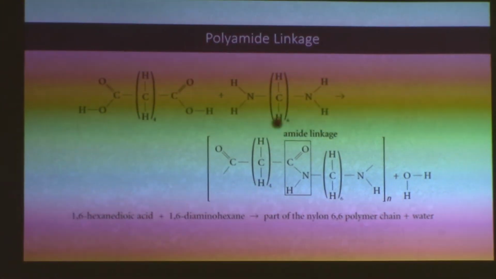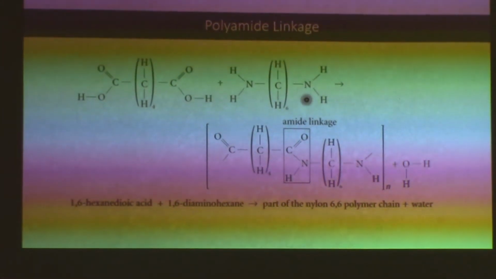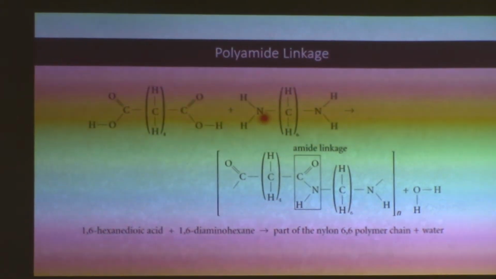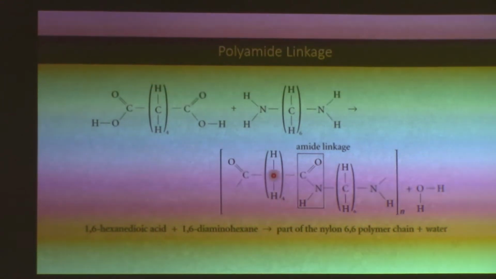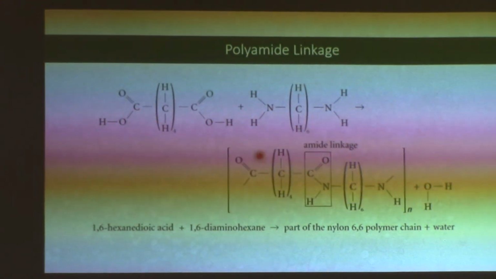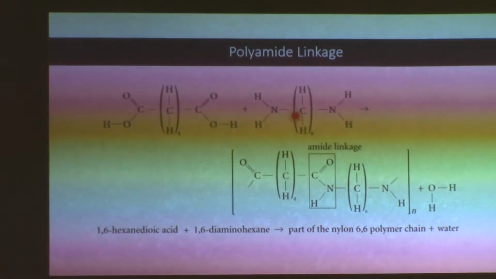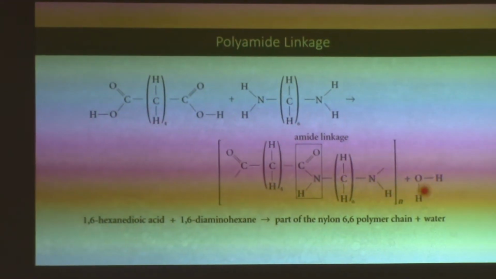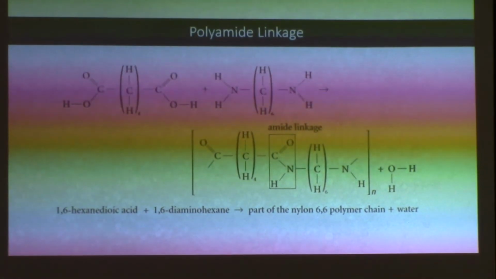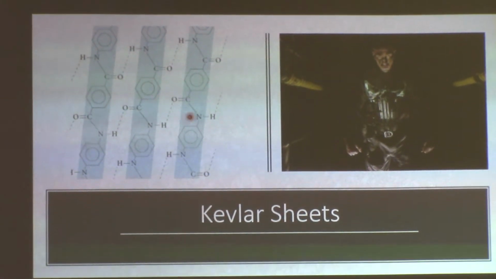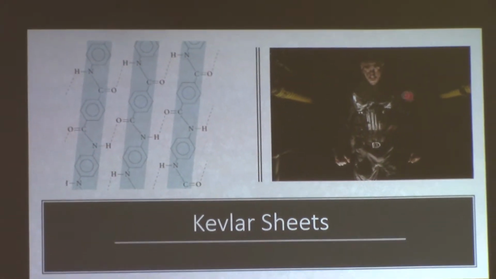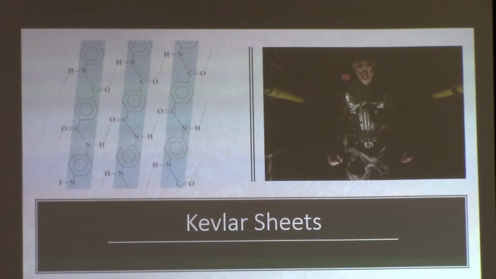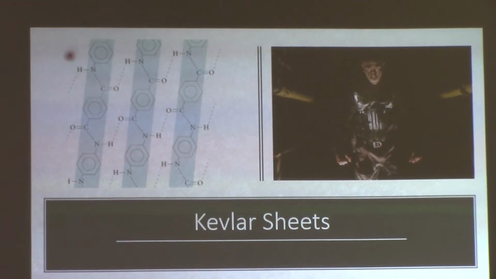Okay, where you have a dicarboxylic acid and a diamine. Okay, and then you have the nitrogen groups bond with the carboxyl groups in repeating units. So your dimer would be the diamine and the dicarboxylic acid together. Then water is removed as a waste product. So this is an example of polyamide sheets, right? So that's a Kevlar vest. That's the Punisher's vest. And you can see that this is Kevlar.